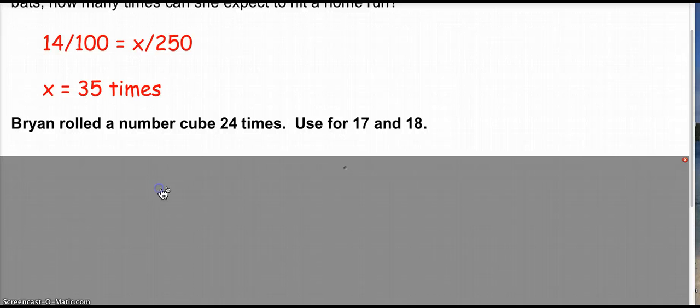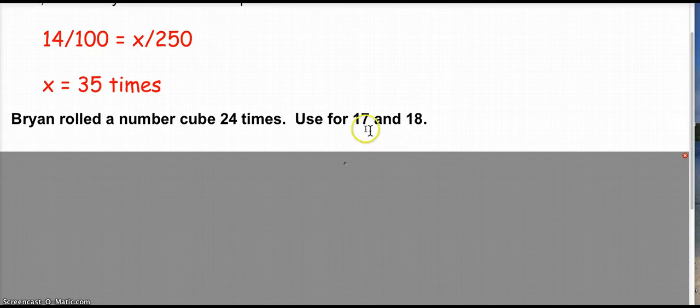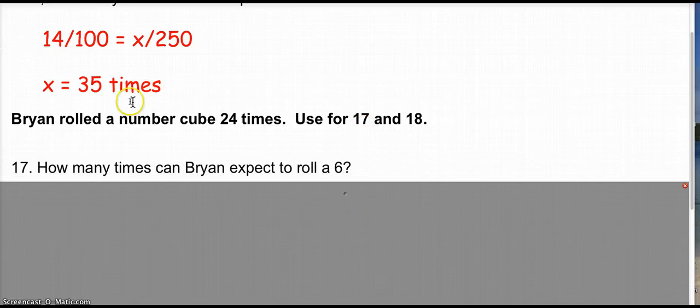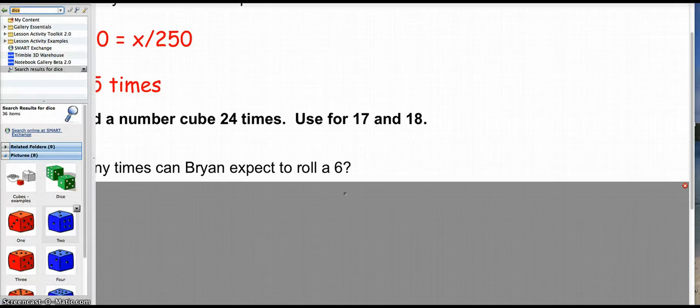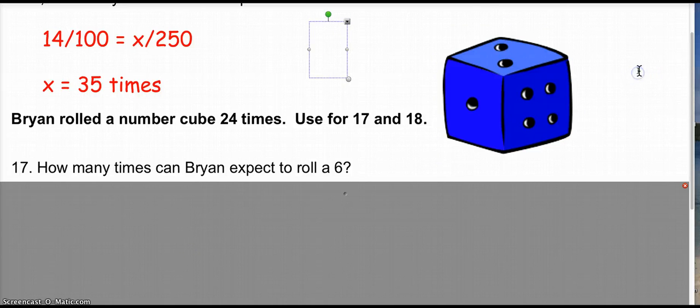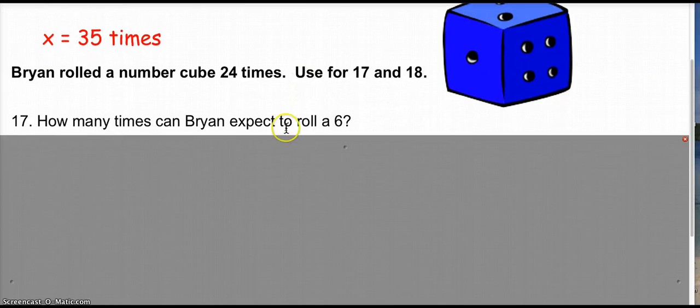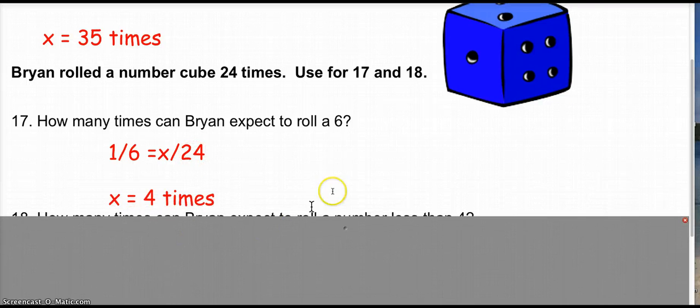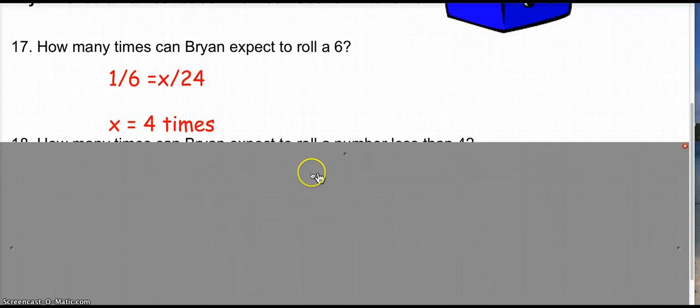And finally, Brian rolled a number cube 24 times, used for 17 and 18. Again, with nothing said there, we are expecting just a regular old 6-sided die. How many times can he expect to roll a 6? Well, there's 1 out of 6 on the die, so we'd want to make a prediction of how many 6s out of 24 rolls. And you should expect Brian to get one 4 times.